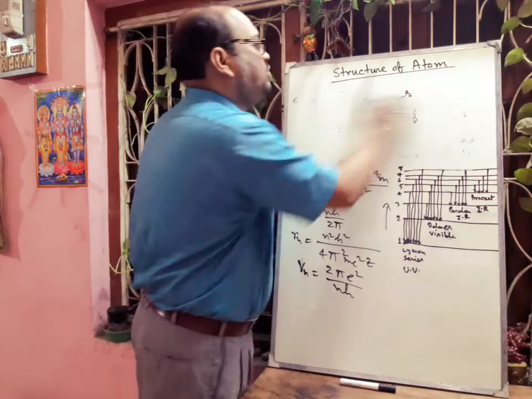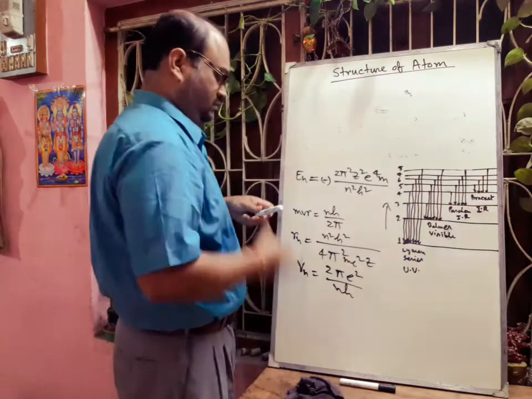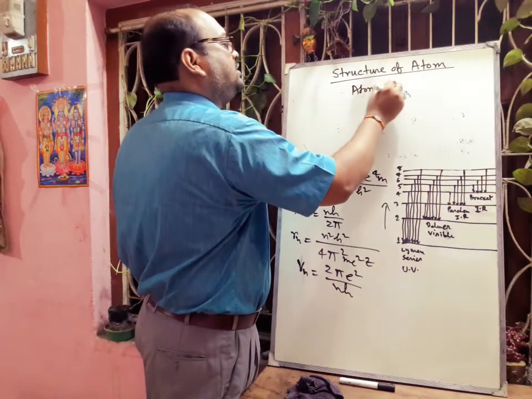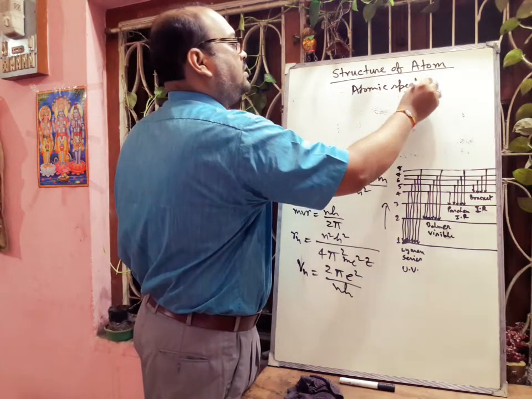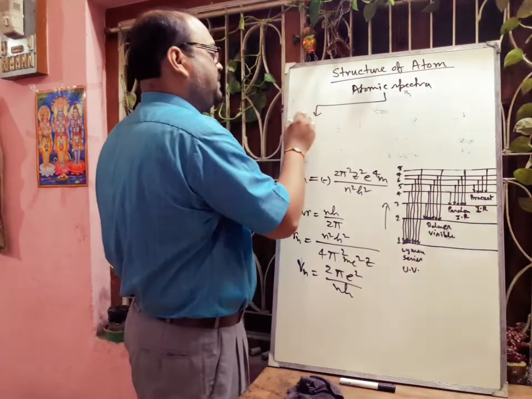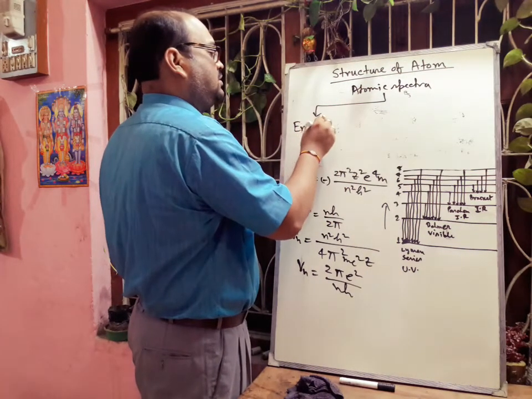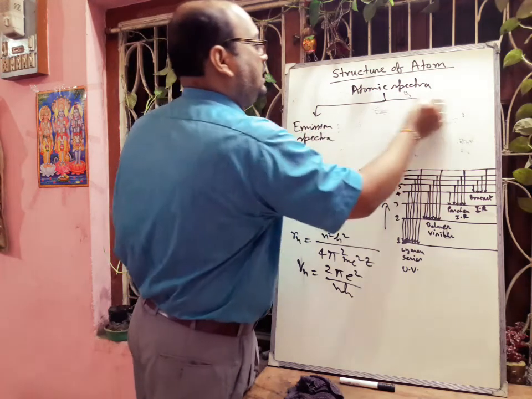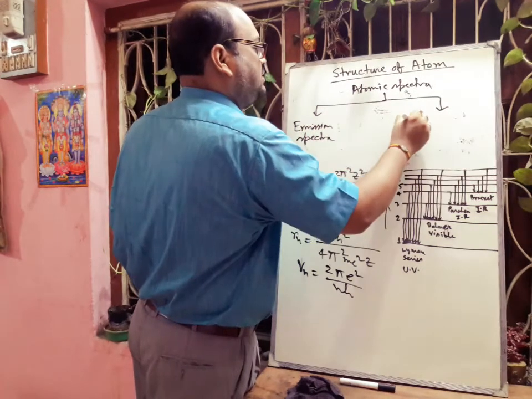Atomic spectra may be of 2 types: one is emission spectra, another is called absorption spectra.